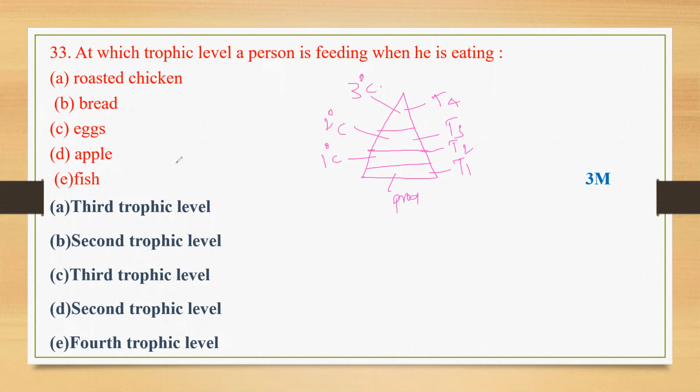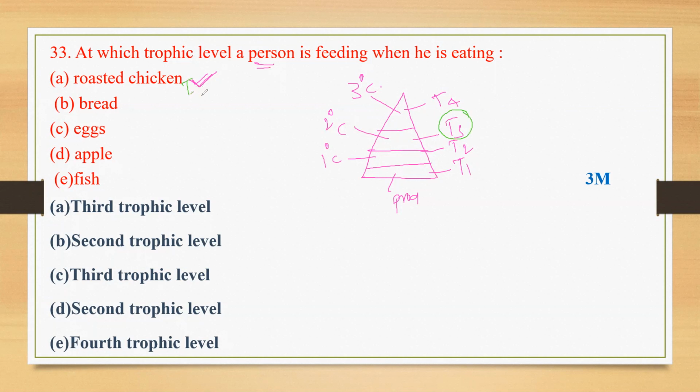Now see, if a person is eating chicken, roasted chicken, then the human being is going to fall in trophic level 3. Why is he going to fall in trophic level 3? Because he is the secondary consumer here. Trophic level 3.